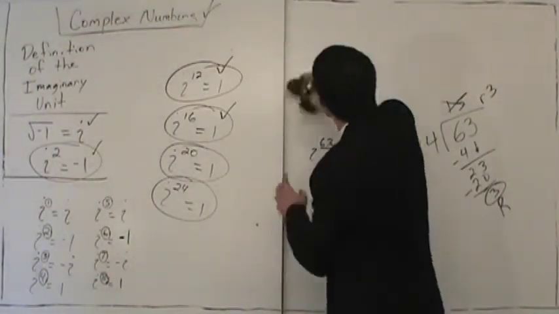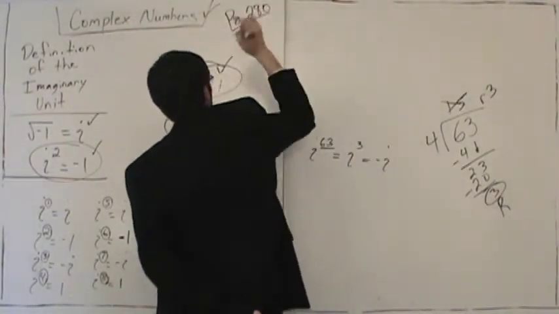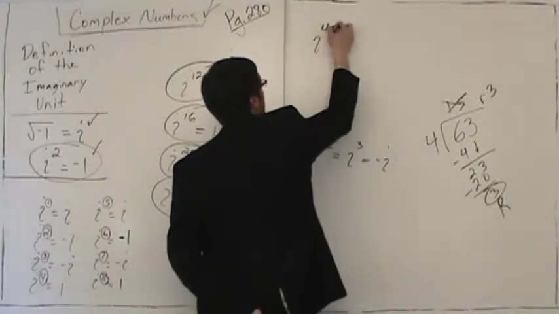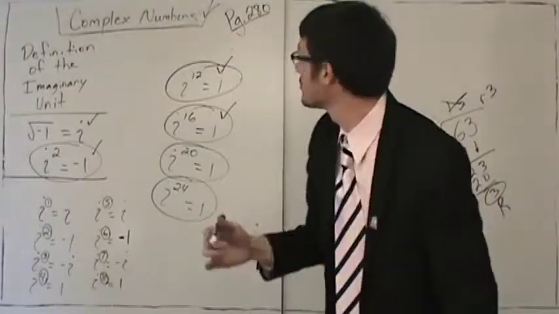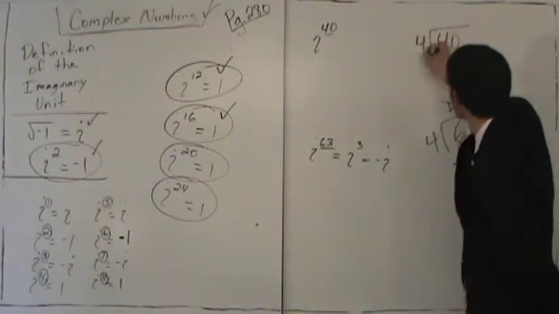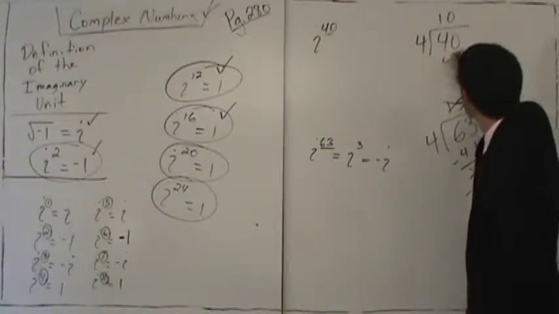Now, going to i to the 40th for a minute. Again, page 280, follow along on page 280. The problems that we're going to be doing are on that page. Now, i to the 40th. What are we going to do with 40? We're going to take 40 and divide by 4. 4 into 40 is 10. 10 times 4 is 40. Subtract, we get a remainder of 0.